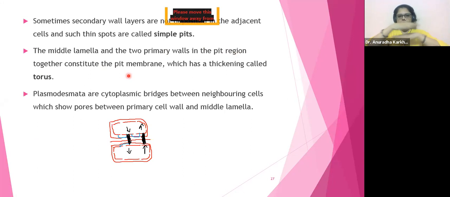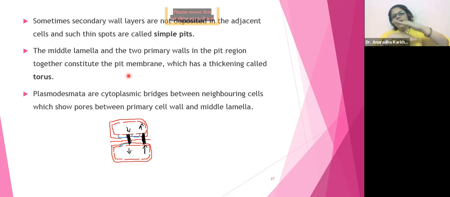This is a primary wall. 1, 2, 3, like a sandwich. Just like your triple sandwich. One bread, another bread, and potato inside it. Potato sandwich. So between two breads is the middle lamella. So those three things together will be called as one sandwich.